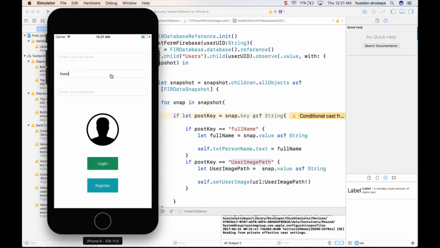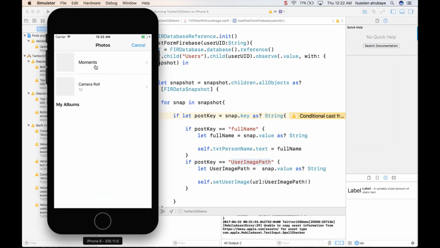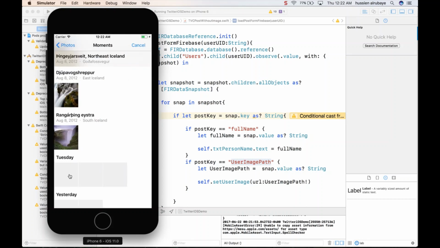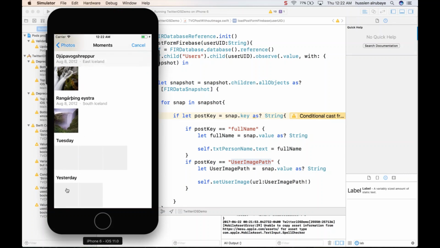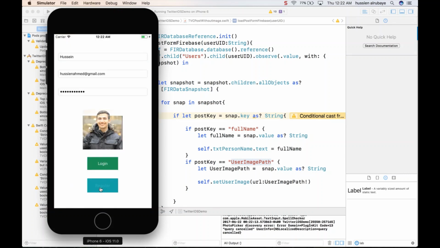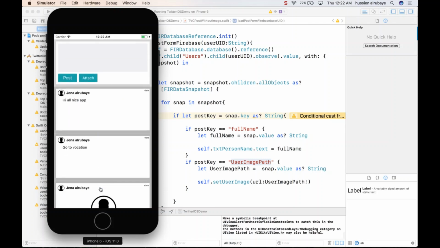So suppose I have Hussein Ahmed at gmail.com. Please make sure everything is cool. Whatever password I have, I have Hussein here as a name. I try to pick a picture for this Hussein. Hopefully we have some picture. It is me. Register. So he will be able to register me.